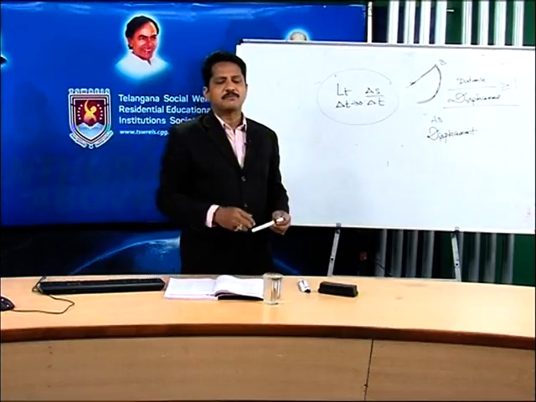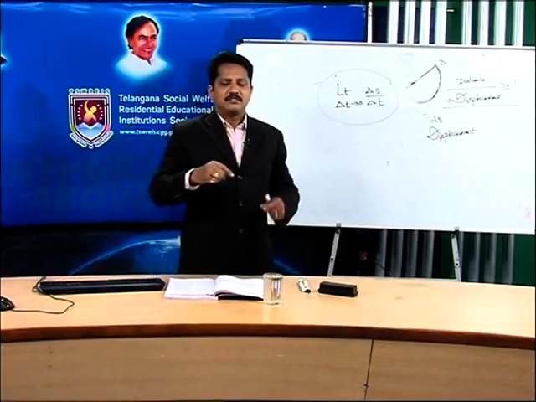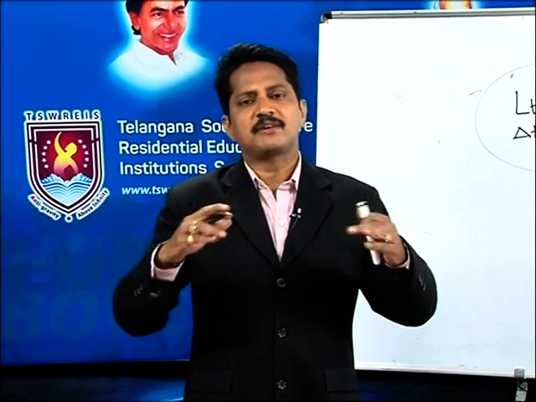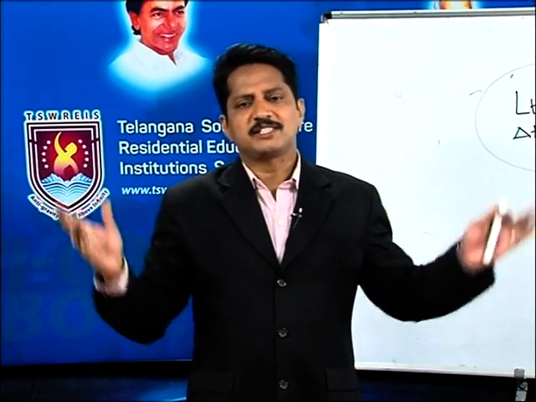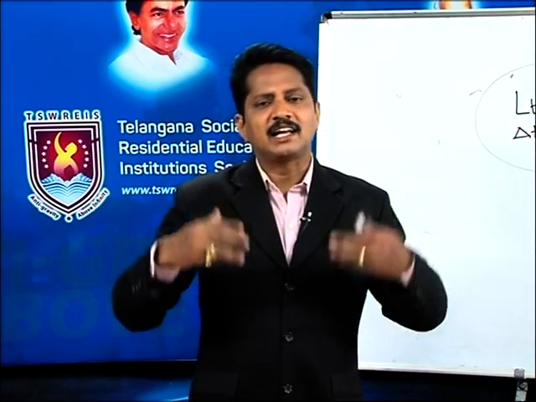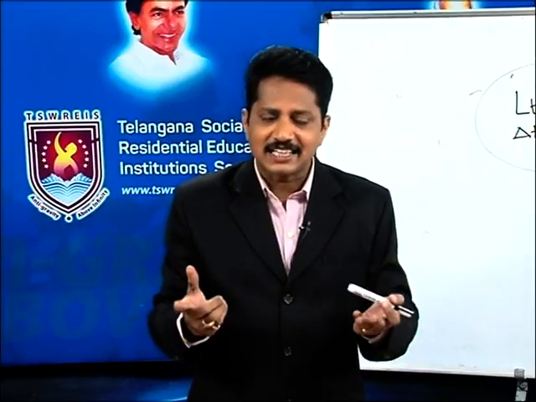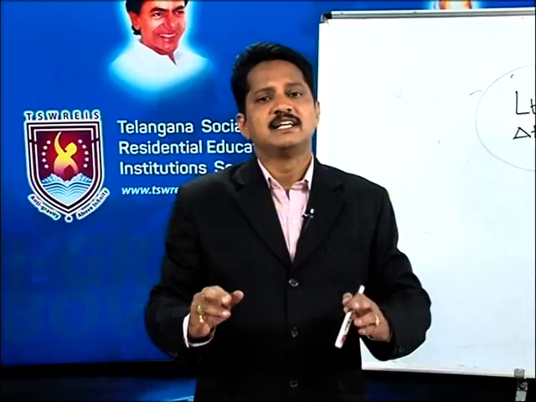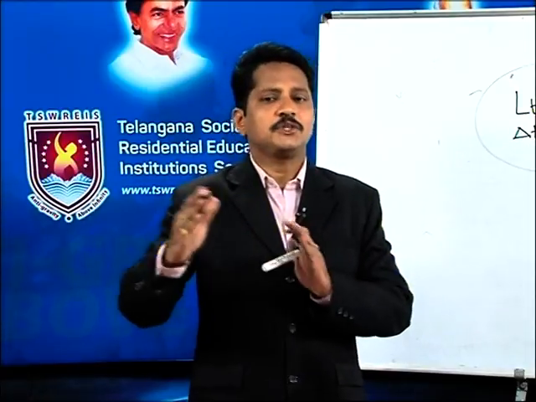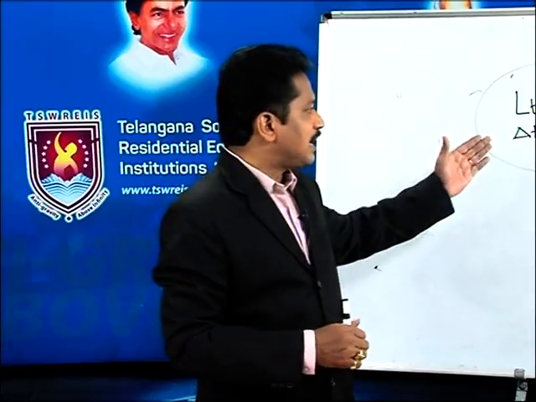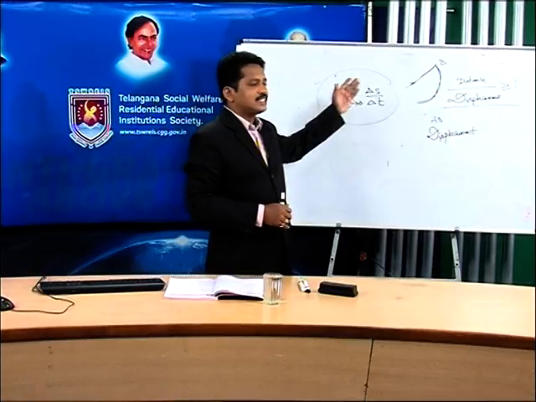I will give a small example. See, when you take a polygon with n sides and increase the number of sides enormously, what will happen? At last it becomes a circle. Is it exactly a circle? No, it is not exactly a circle. So, it tends to a circle. There we use the concept called a limit. Is it clear? So, now here I am using a limit, delta t tends to 0.